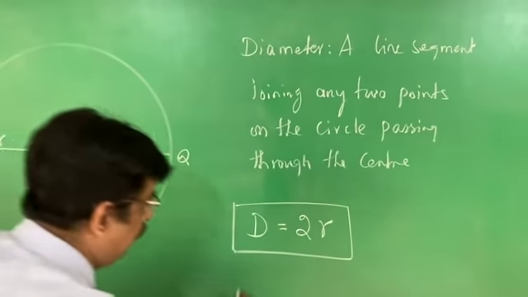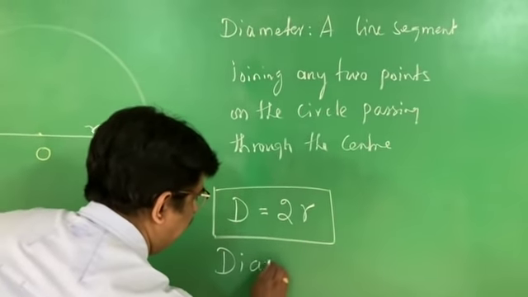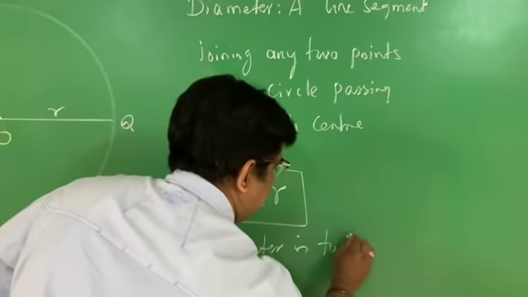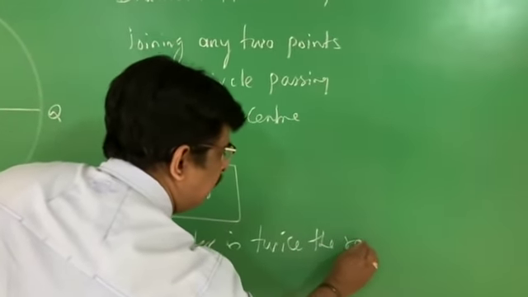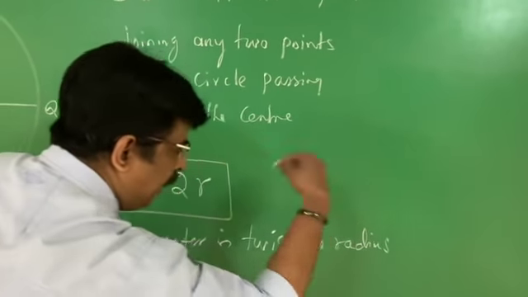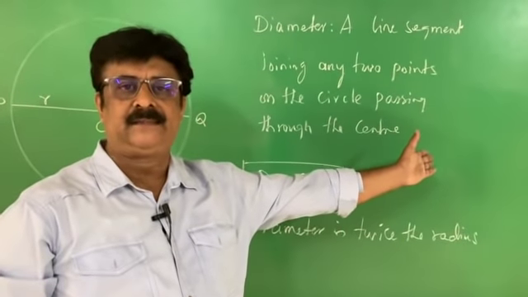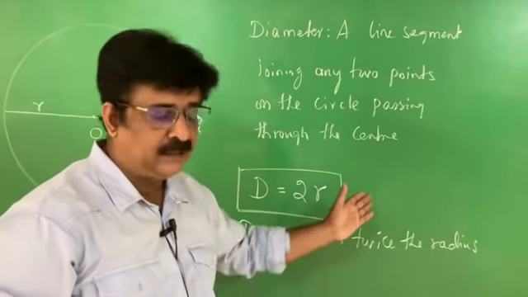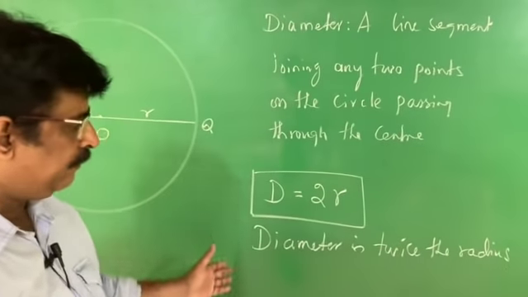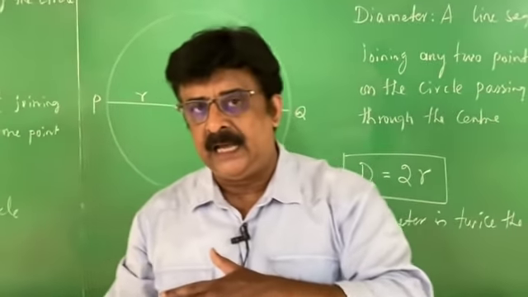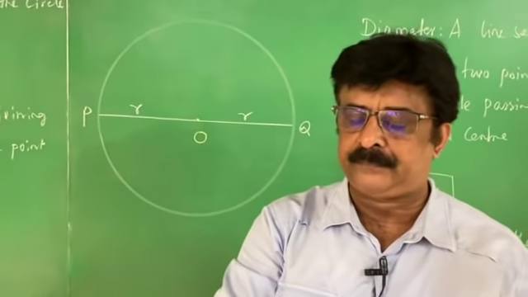This definition, always remember. Diameter is twice the radius. Or you can even write radius is half of the diameter. Radius is what? Half of the diameter, or diameter is twice the radius. Now you know two things. One is the radius, another one is the diameter.